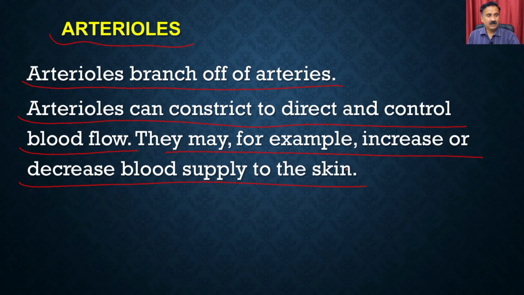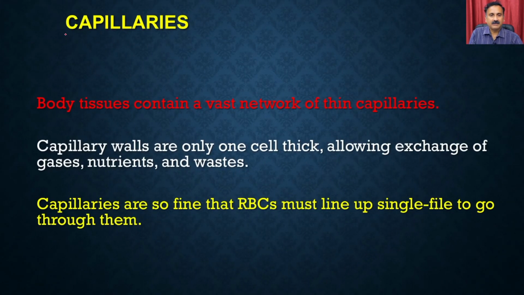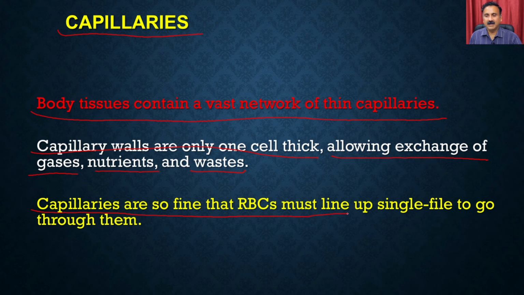Okay. Then we have another part which is called the capillaries. So the body tissue contains a vast network of thin capillaries, and these thin capillaries are responsible for the exchange of nutrients as well as the exchange of gases. Capillary walls are only one cell thick and they allow the exchange of gases, nutrients as well as waste material. And the capillaries are so fine that the RBCs must line up in single file to go